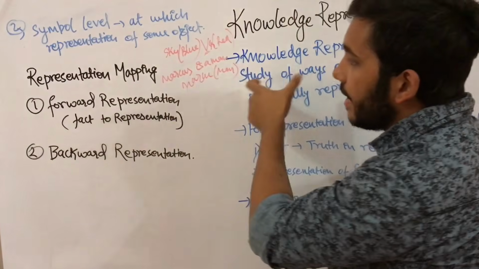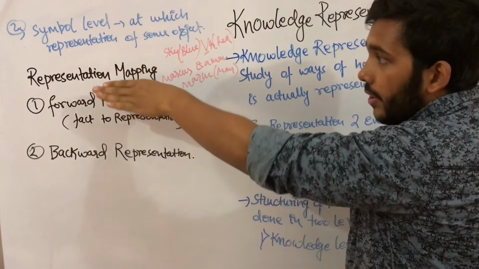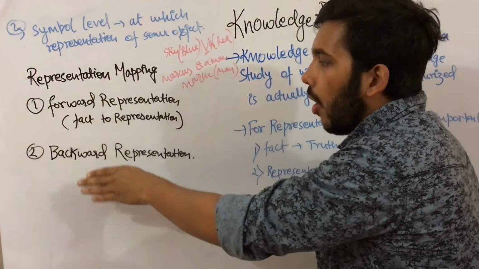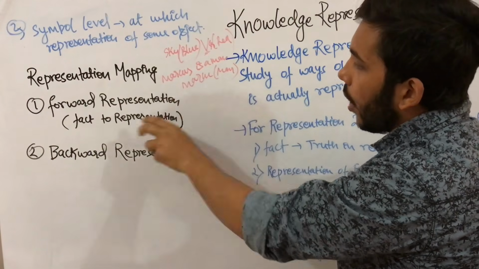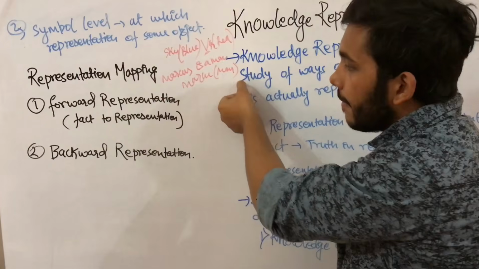Marcus is a man was a fact, and you are now representing this fact. So representation mapping can be done in two parts, forward representation or backward representation. Like Marcus is a man: you are representing a fact as a representation, Marcus, man.